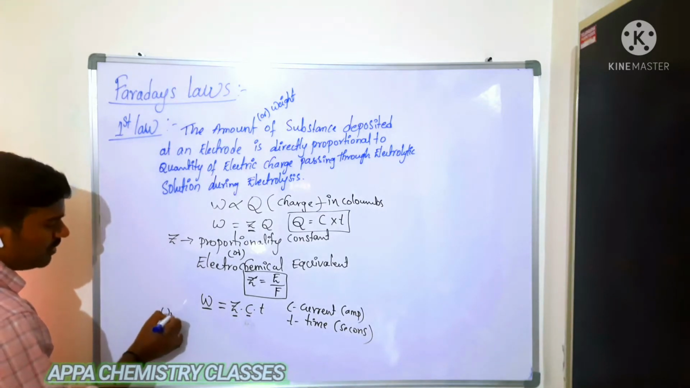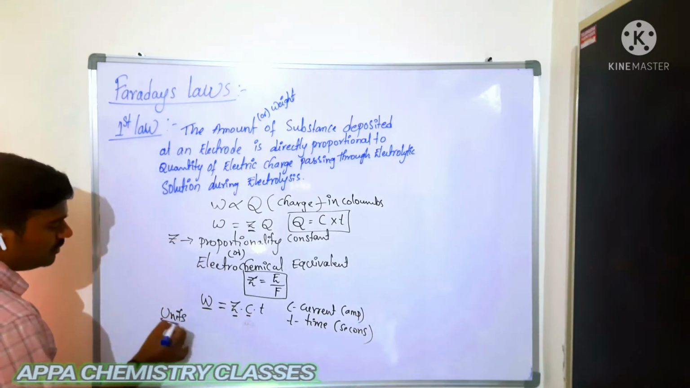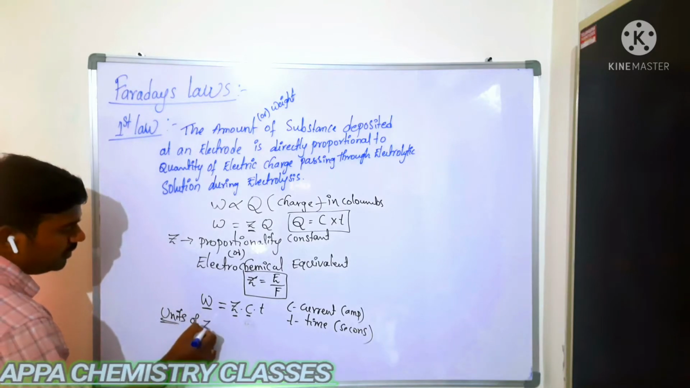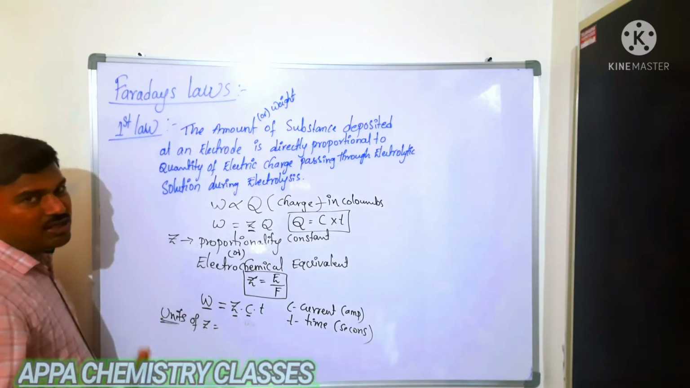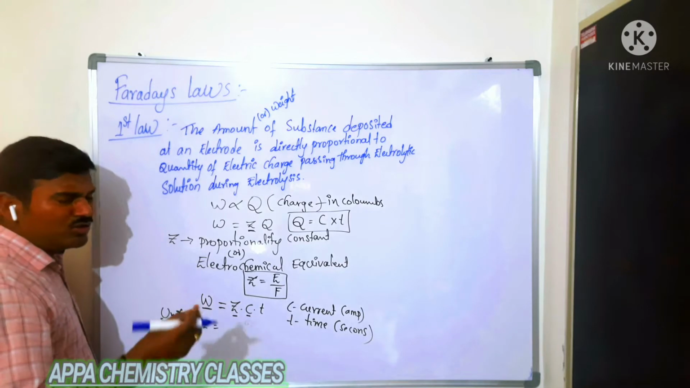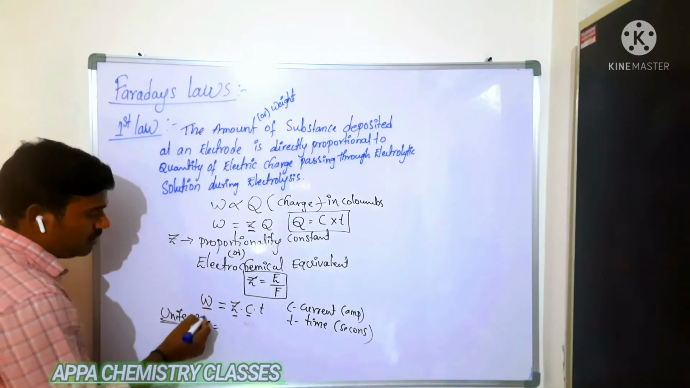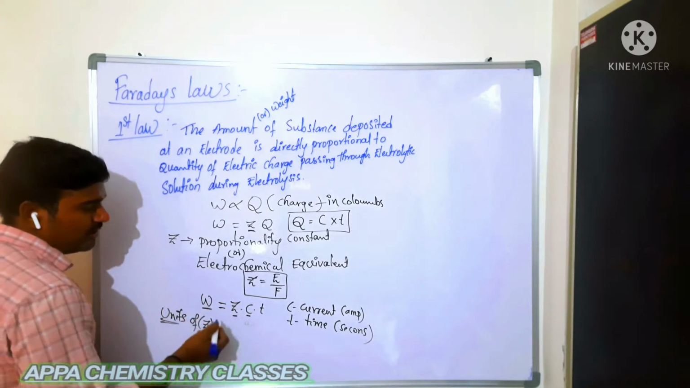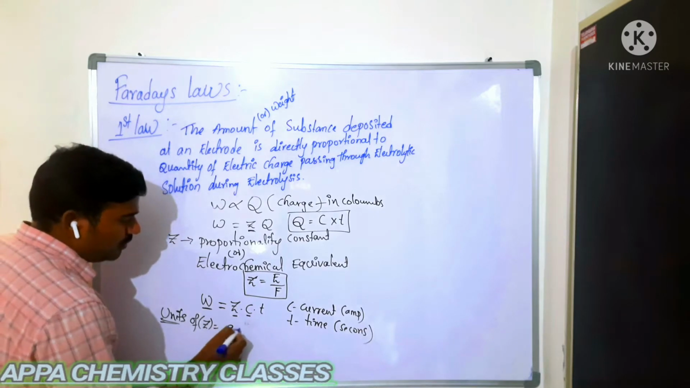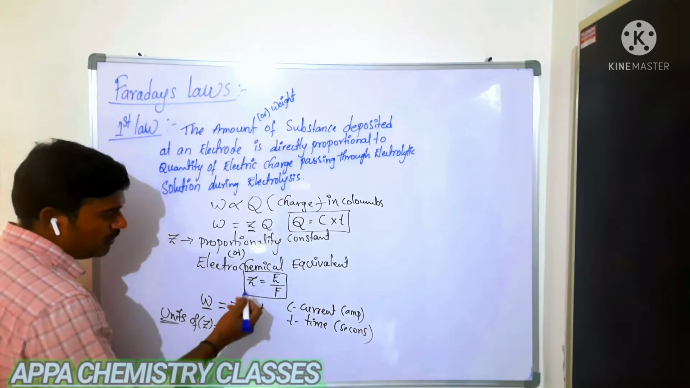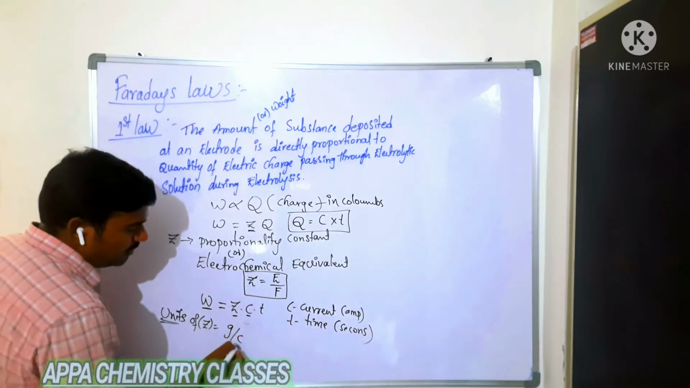Now what are the units of this electrochemical equivalent? Units of Z. In some books they give Z and in some books E, so whatever it may be, the term is the same. Here the units of Z will be gram per coulomb, because Faraday is a charge, so that is gram per coulomb.